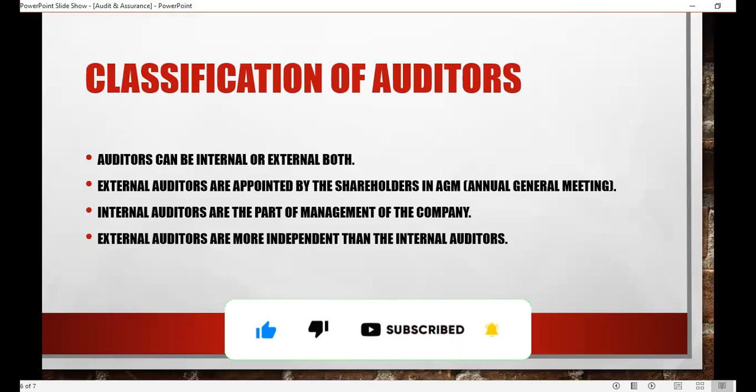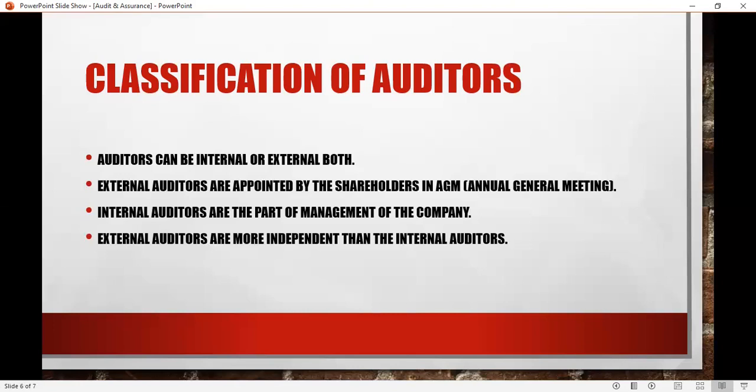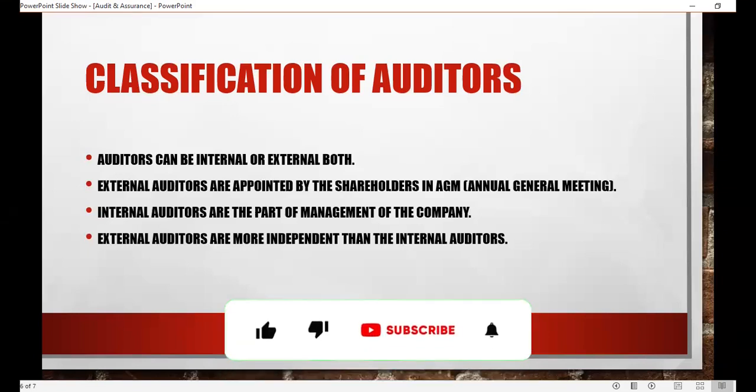One more thing that I want to discuss here is that the independence of internal auditors is not as much as that of external auditors. Obviously, because the external auditor is external to the company, outside the company, their independence would be more, and they can provide a more prudent and independent opinion, right? Whereas internal auditors are part of the management, they might have a soft corner for the company, so they might compromise their independence. So, like I discussed, internal audit is more towards controls, and external audit is more towards financial statements.